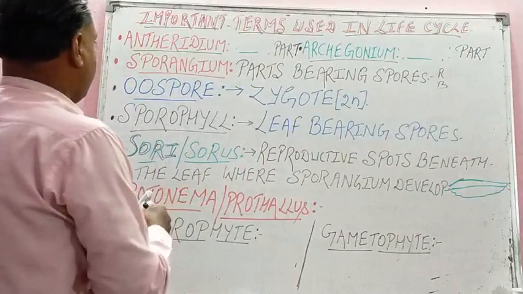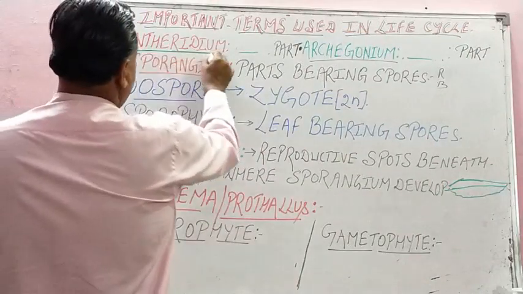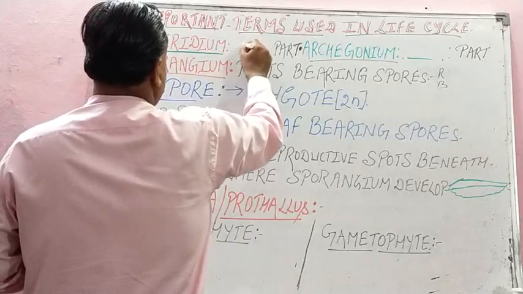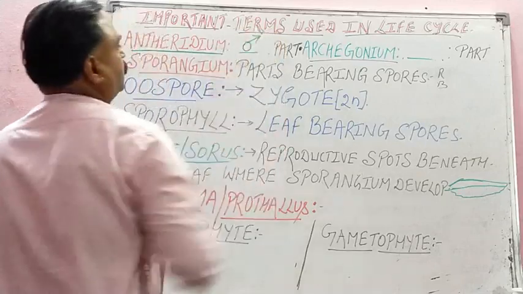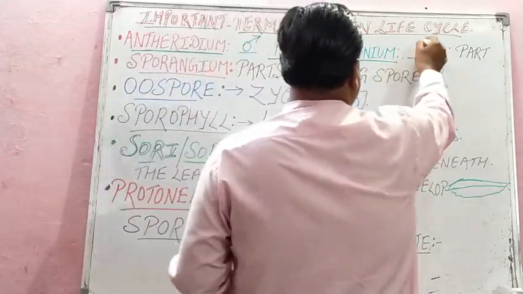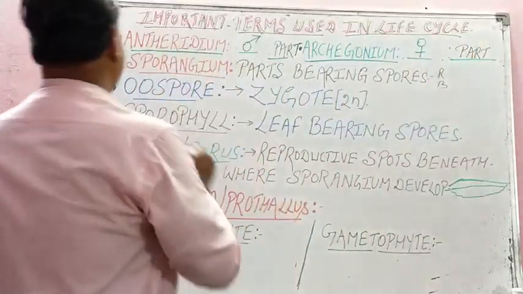The first one, student, is Antheridium. Antheridium is the male part. Archegonium is the female part. Similarly, what is sporangium?